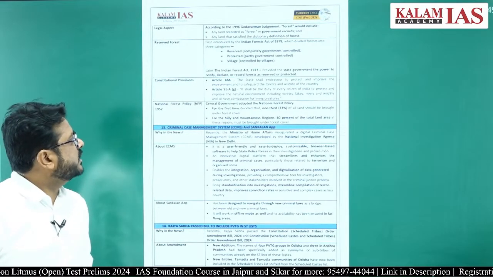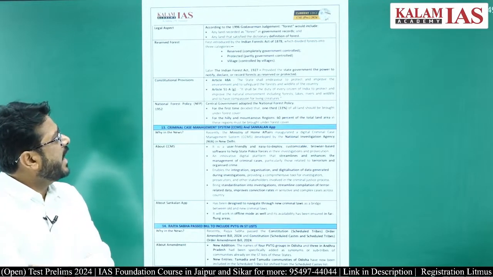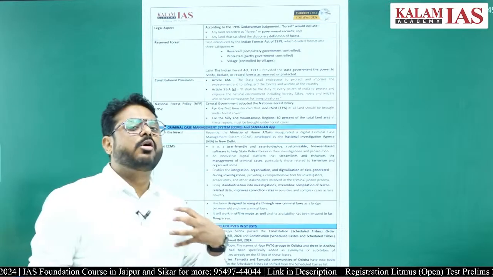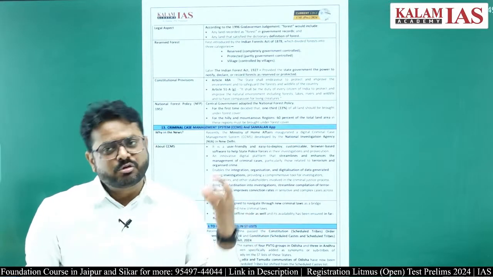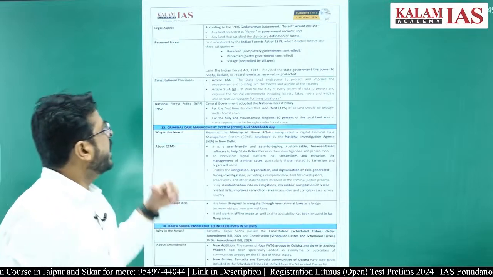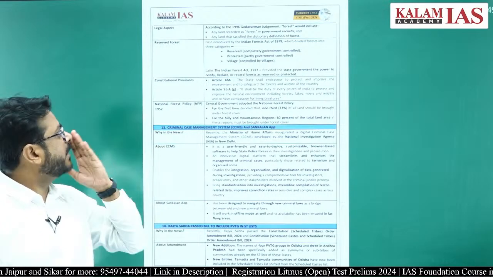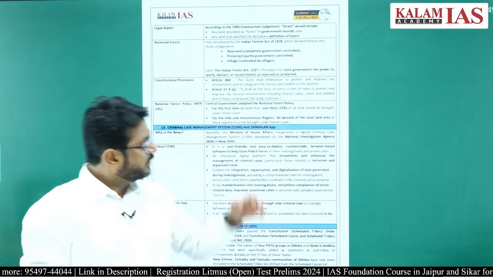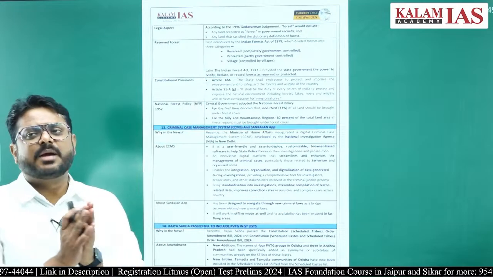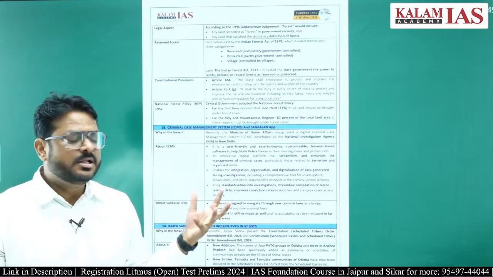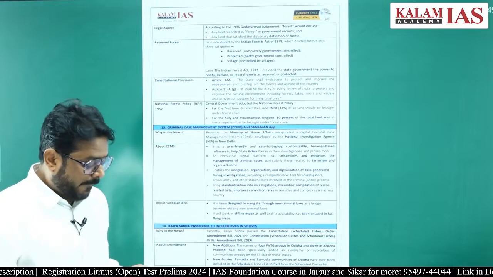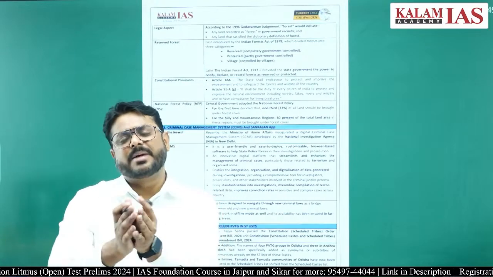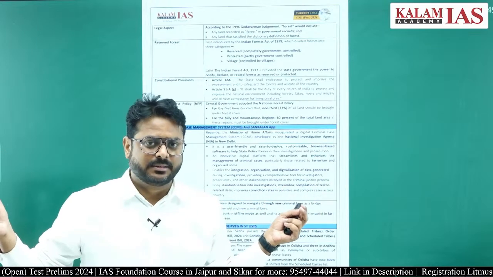According to this, the forest would include any land recorded as forest in the government records. So if any government records any land as forest area, that will be considered as forest area. And another thing is any land that satisfies the dictionary definition of forest. So if it comes under the forest definition, that will be there, because for dense forest, very dense forest, there are some kinds of definitions regarding that, right.